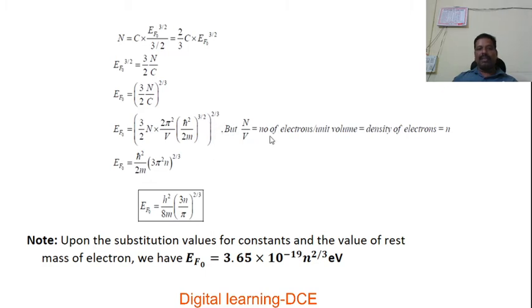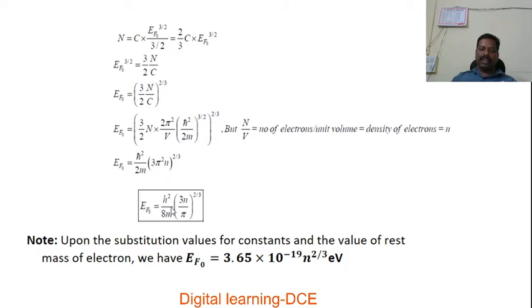But here N by V is nothing but the number of electrons per unit volume, that is the density of electrons, which is taken as small n. Thereby, replace N divided by V by small n and, applying the powers and rearranging the terms, we have an expression for Fermi energy as EF0 equal to h cross squared by 2m into (3 pi squared n) whole to the power of 2 by 3.